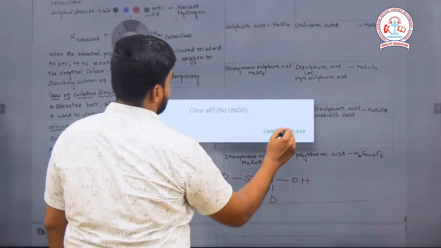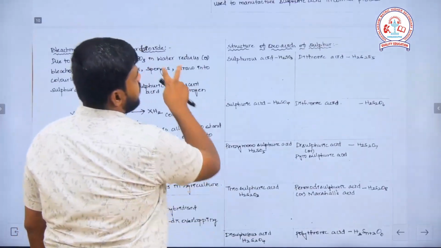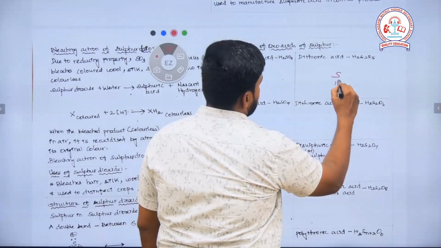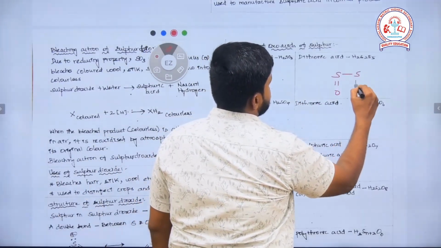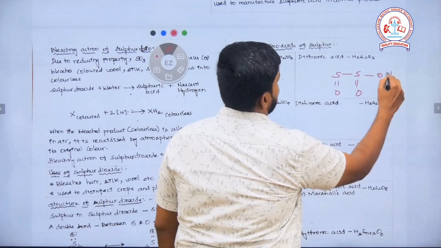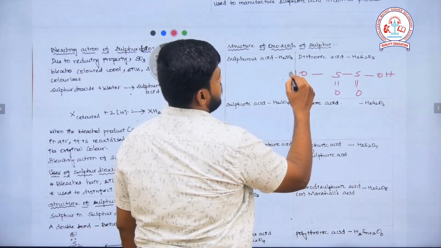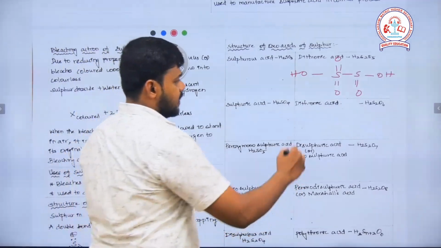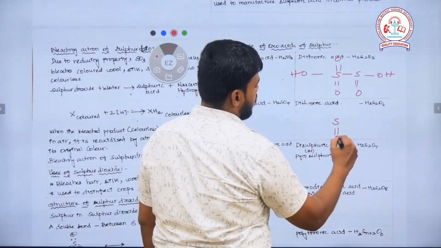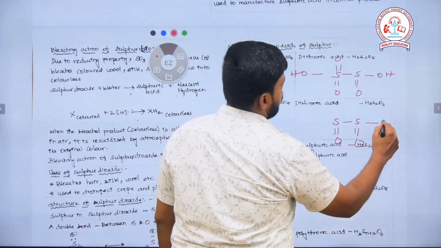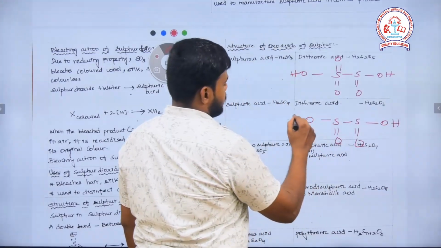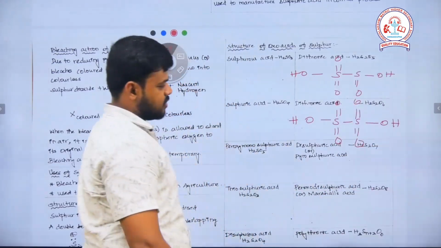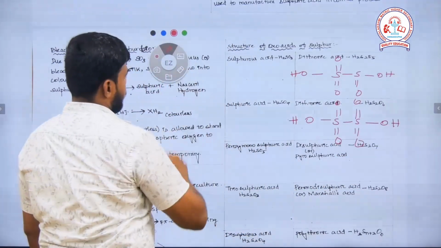The next one, H2S2O5, S double bond O, S double bond O, OH, OH, double bond O. So this is H2S2O5. The next one, H2S2O6 is S double bond O, S double bond O, OH, OH, double bond O, double bond O. So this is H2S2O6.